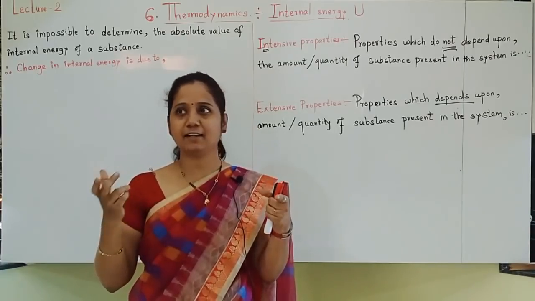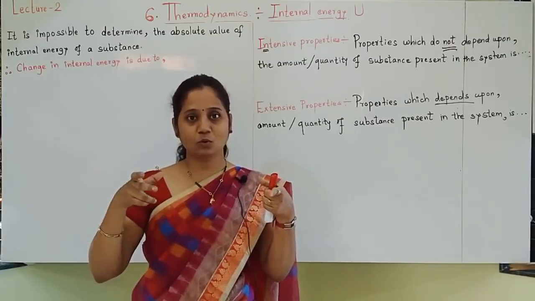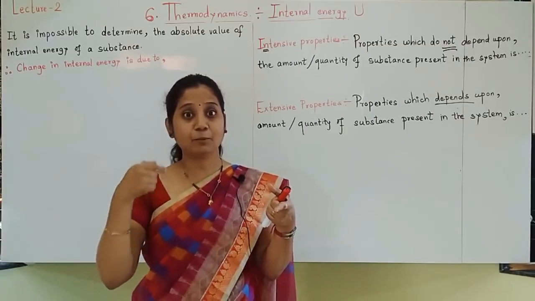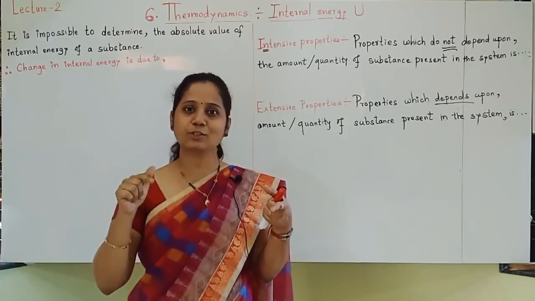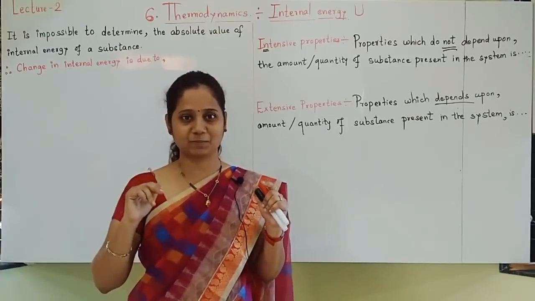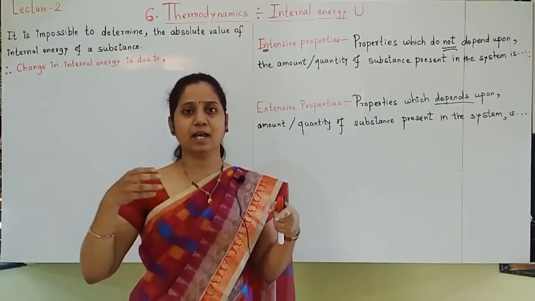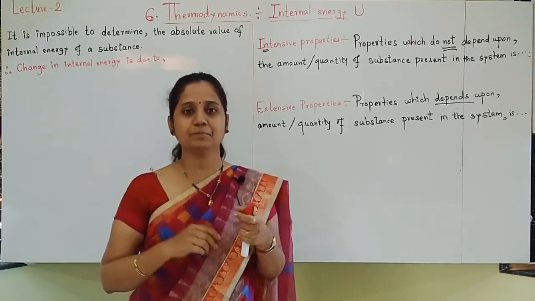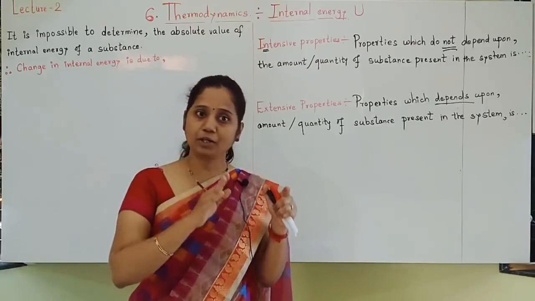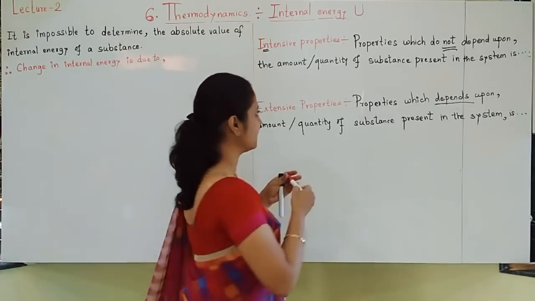If I take water and honey, which will flow fast? Of course water. Honey is not flowing. Why? It is opposing flow. Opposition to flow is called viscosity. So viscosity also does not depend upon how much quantity is present. You take less quantity or more quantity, of course water will be less viscous and honey will be highly viscous. So these are some properties which do not depend upon the quantity of substance present in the system. So let us write examples.